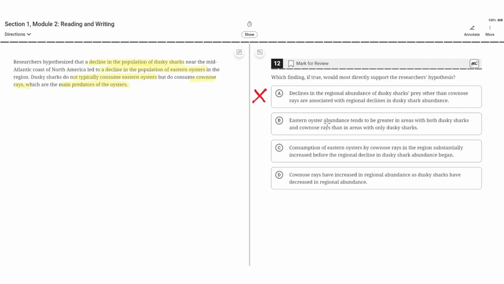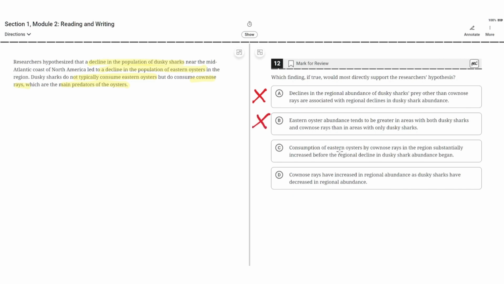B. Eastern oyster abundance tends to be greater in areas with both dusky sharks and cow-nosed rays than in areas with only dusky sharks. This is incorrect, and in fact it goes against the hypothesis, saying that eastern oyster abundance tends to be greater in areas with both dusky sharks and cow-nosed rays, meaning that the more cow-nosed rays, the more eastern oysters. So B is incorrect.